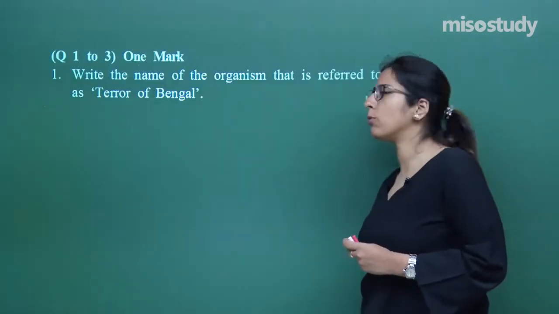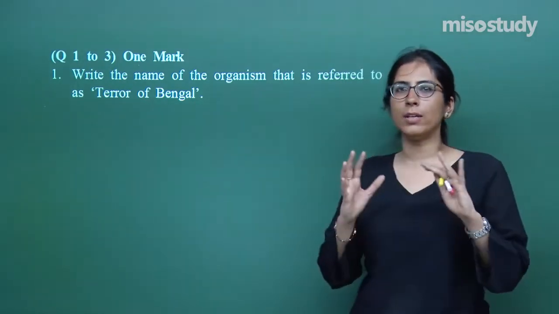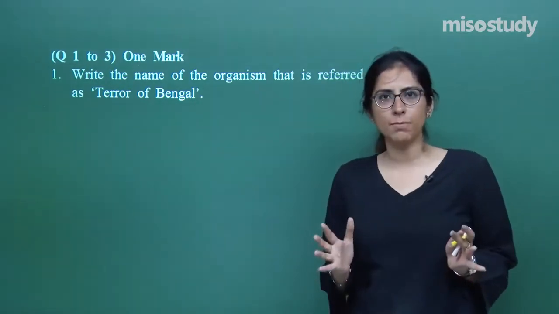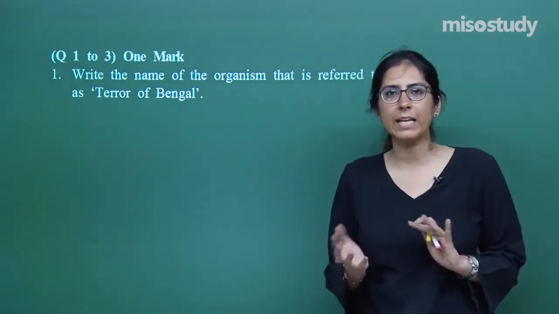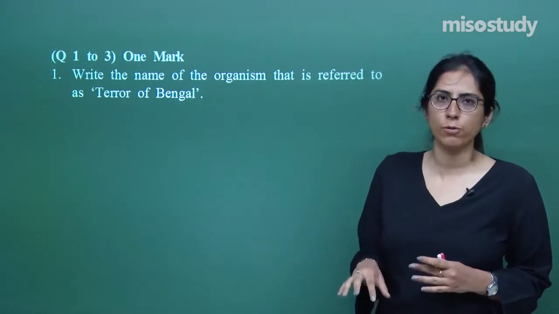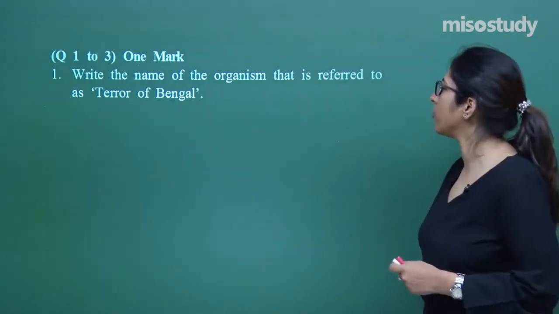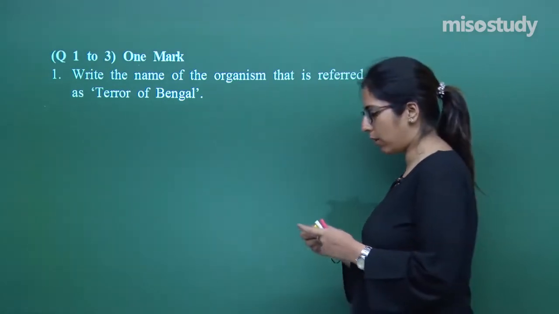The first 3 questions, question number 1, 2, 3, will be of 1 mark. This type of question is a very short answer type question. You have to explain in a single line. Either they will be asking for some definition, and for that you have to give examples also. Question number 1 asks: write the name of the organism that is referred to as the terror of Bengal.